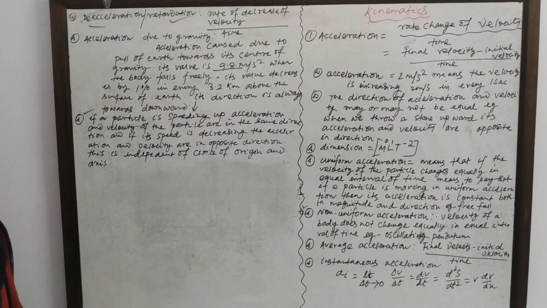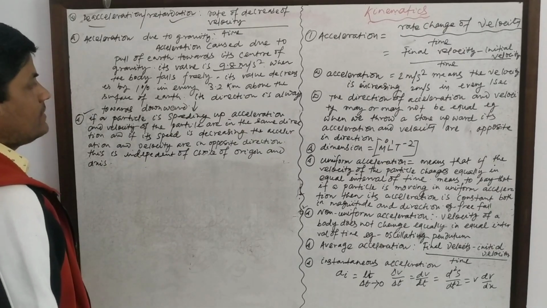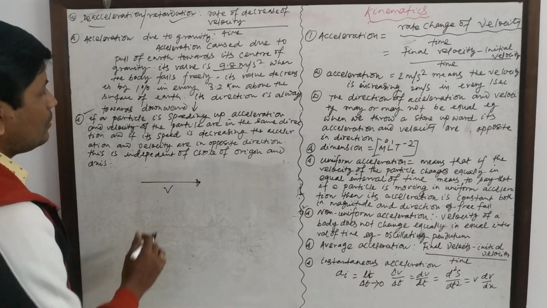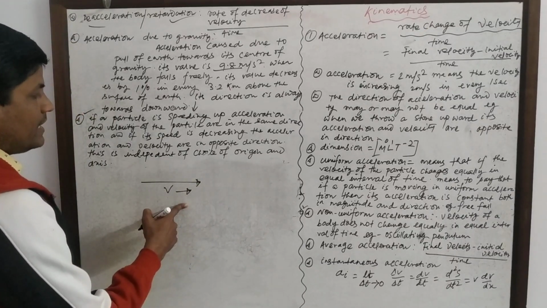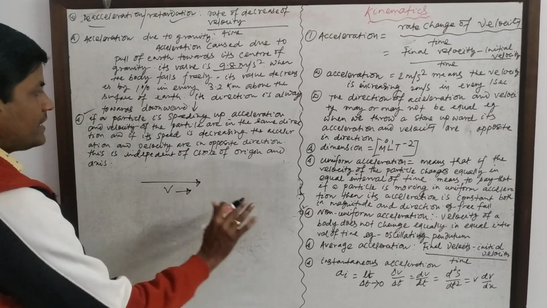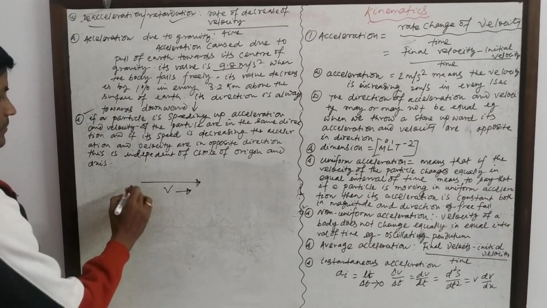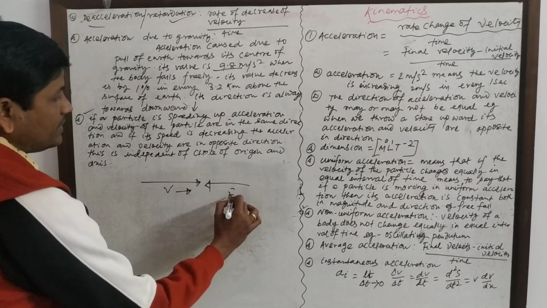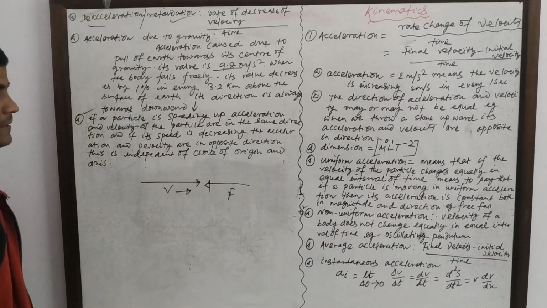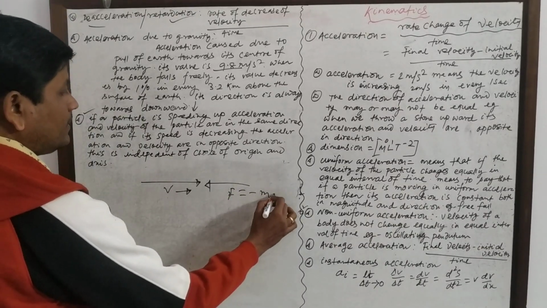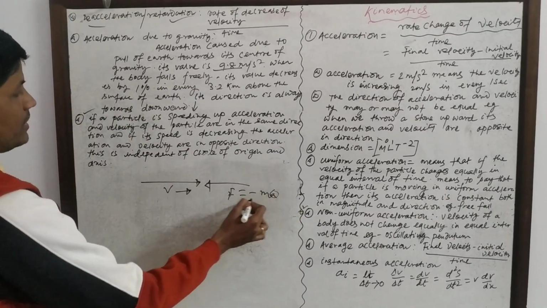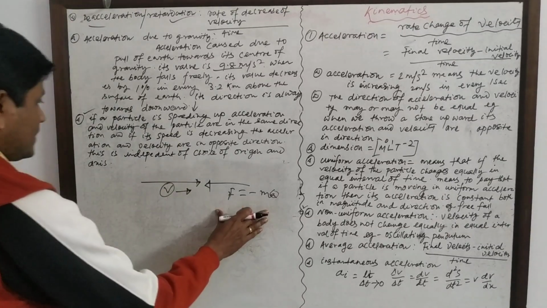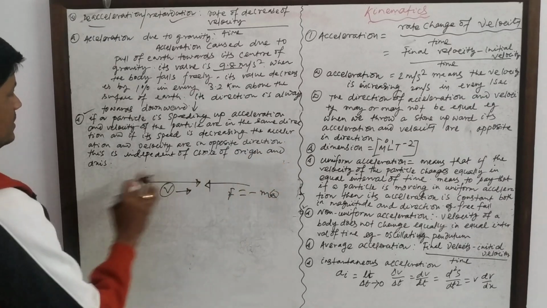Now, considering the direction of acceleration and velocity: if the speed of the particle increases, that means the velocity and acceleration are in the same direction. If the velocity of the particle decreases, that means force is applied on the opposite side of the velocity of the particle, then F is equal to minus ma. Then the acceleration and velocity are in opposite directions. And this happens independent of the choice of origin and axis.